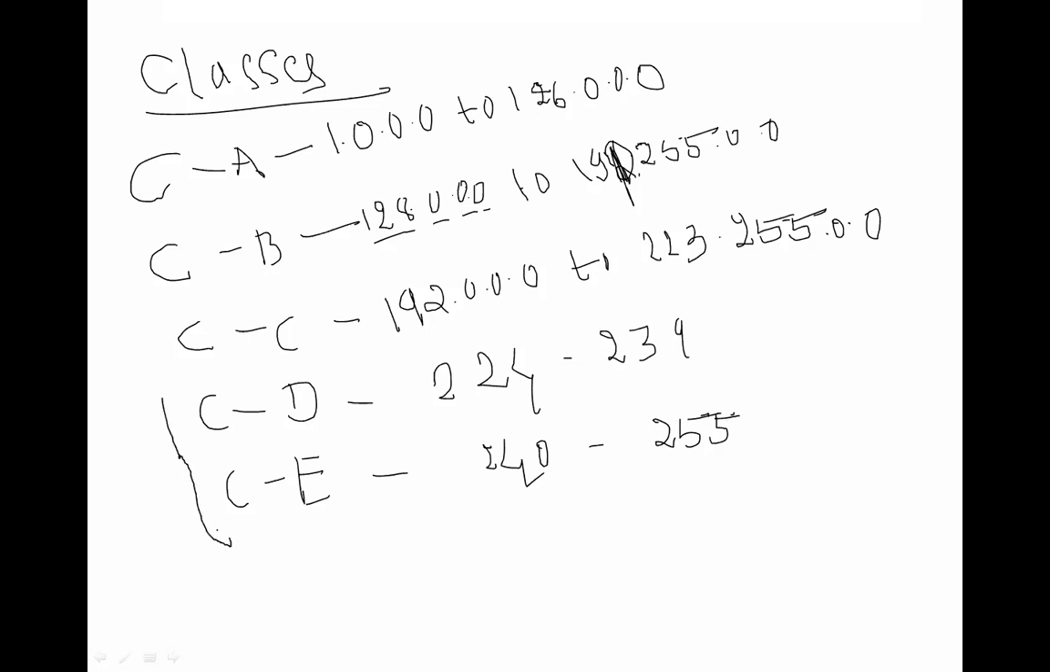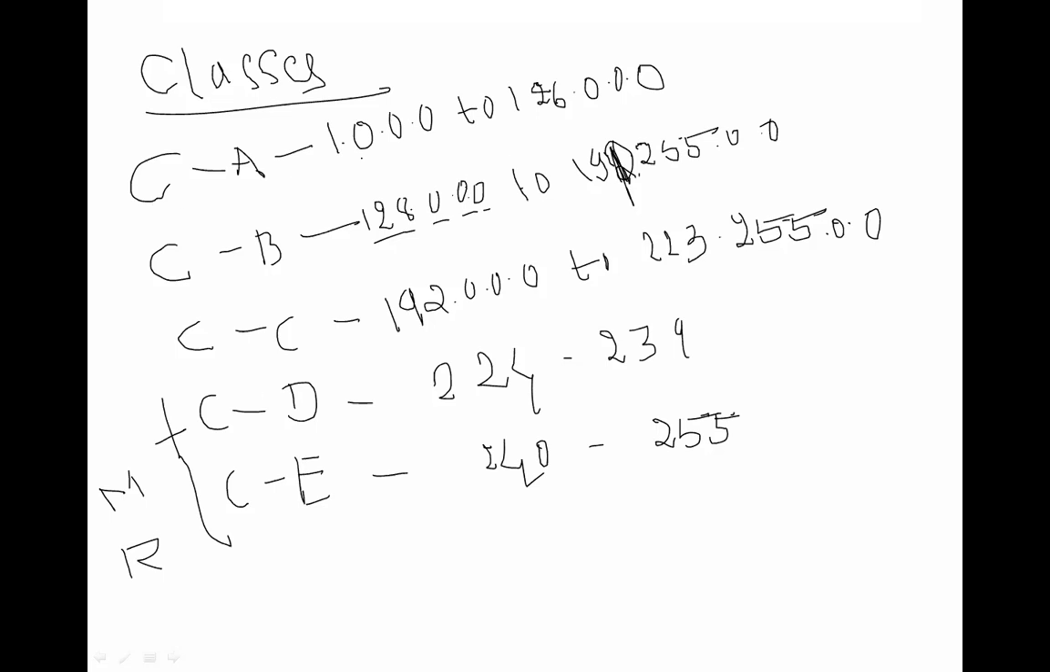Class D is mainly used for multicasting, and class E is used for research purposes. You have to remember this.